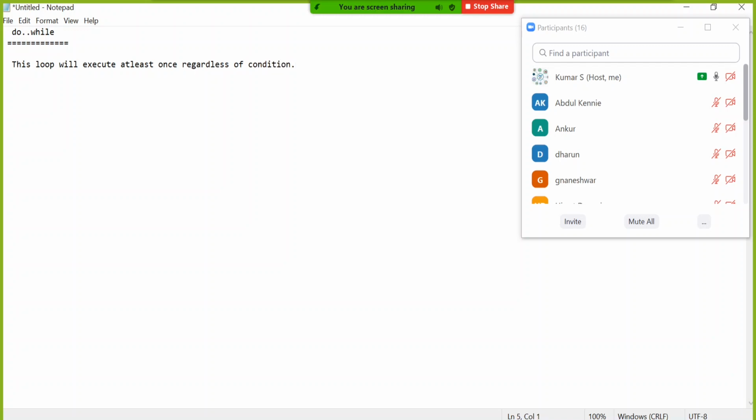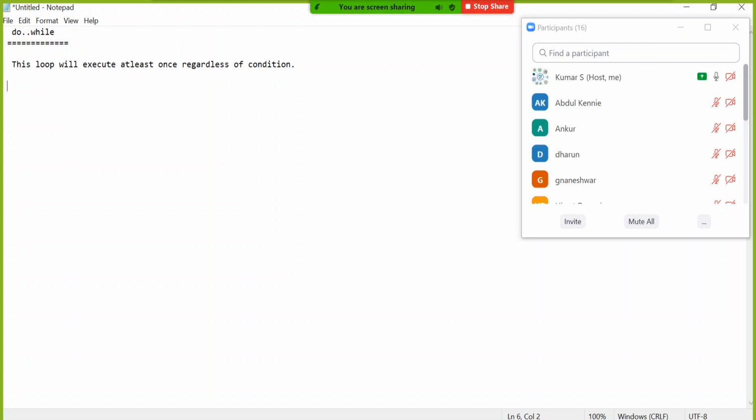Like, if you remember, last class I was giving you the ATM example. When you go to an ATM, for the first transaction it never asks you whether you want to continue or not. After doing one transaction only, it asks you whether you want to continue or not. But in the while loop we are forcefully giving yes at the beginning, otherwise it was not allowing me.